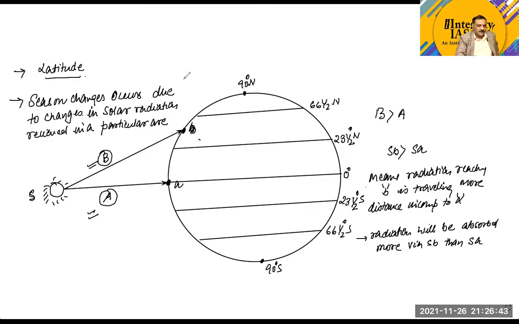Okay, is this point clear to everyone, that the oblique radiation coming here, this radiation is perpendicular, and this radiation is oblique. This radiation is a bit oblique, and the radiation that we are receiving in this manner is relatively perpendicular. So oblique radiation travels more distance in comparison to which one? Perpendicular radiation.